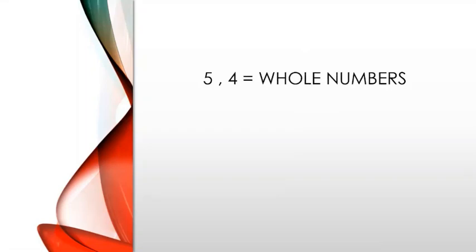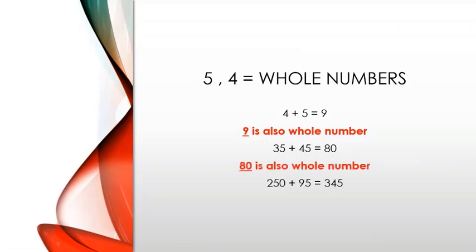5 and 4 are whole numbers. 4 plus 5 is equal to 9, and 9 is also a whole number itself. 35 plus 45 is equal to 80. 35 and 45 both are whole numbers, and 80 is a whole number itself also. Similarly, 250 plus 95 is equal to 345. So all these three numbers are also whole numbers.